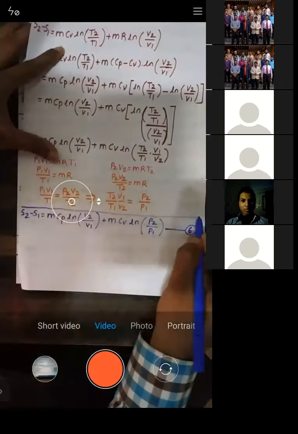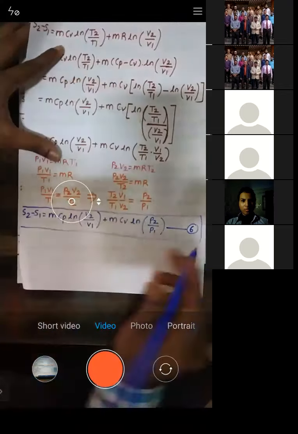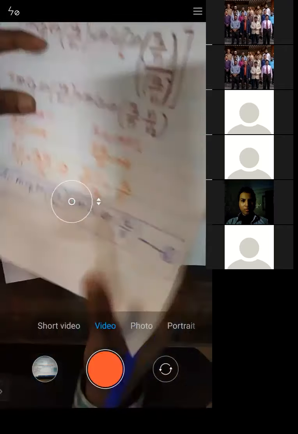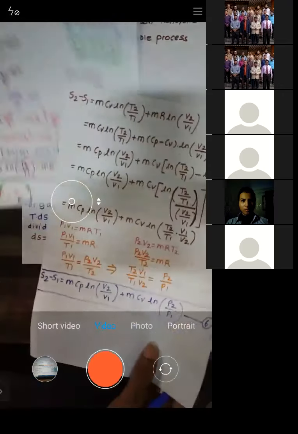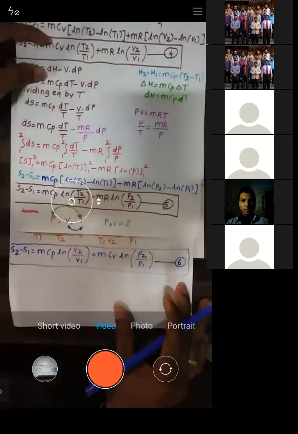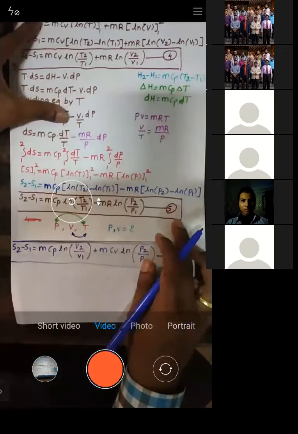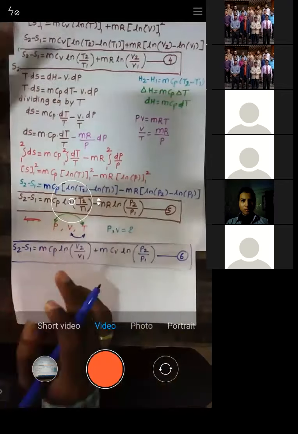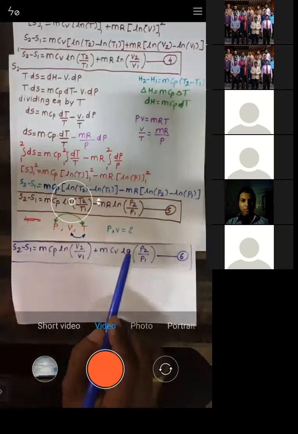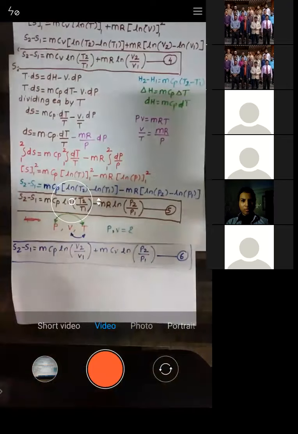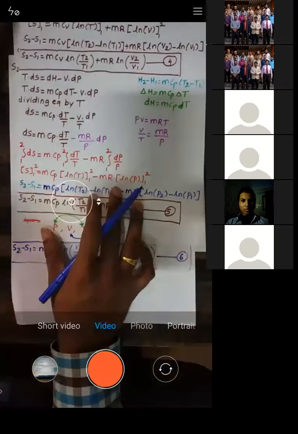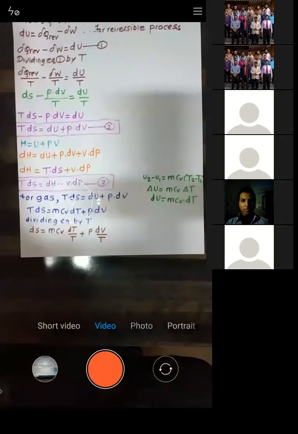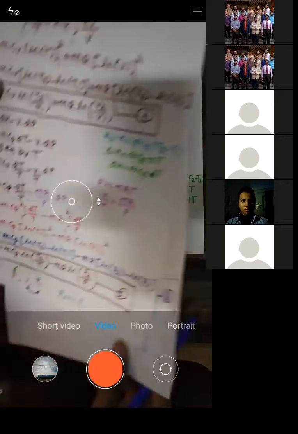They are the general equations for entropy change. These equations, 4, 5, and 6, are the equations for entropy change. But remember that equations 4, 5, and 6 are applicable only for gases, because you started with gas. Why is it for gases? It's simple.